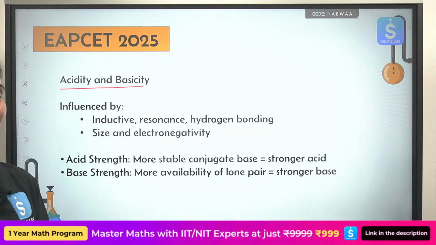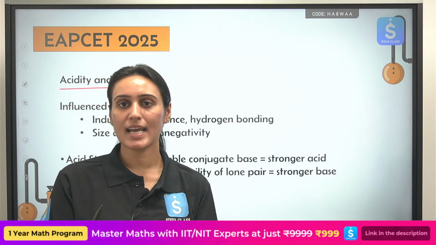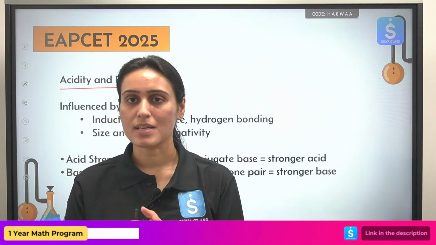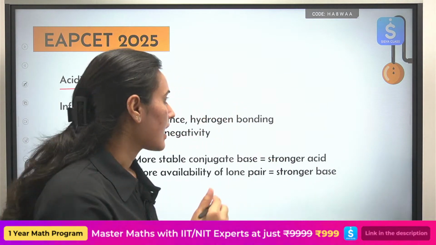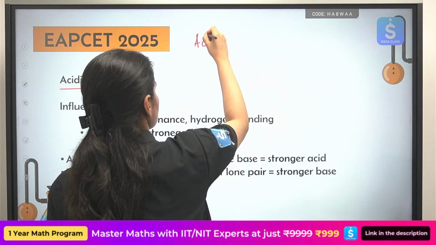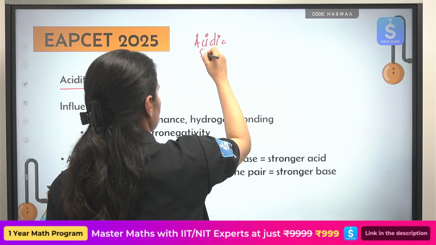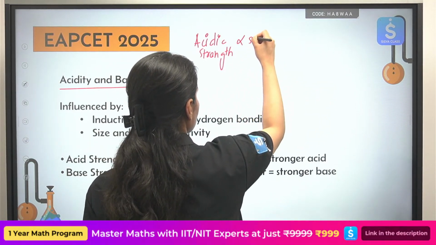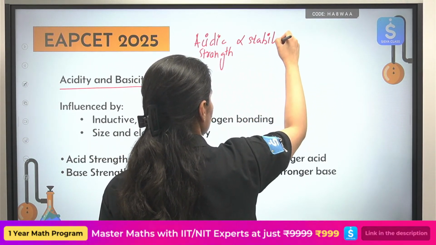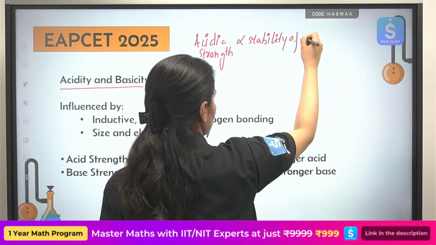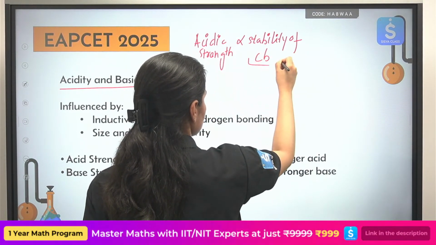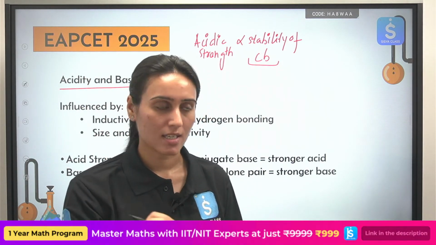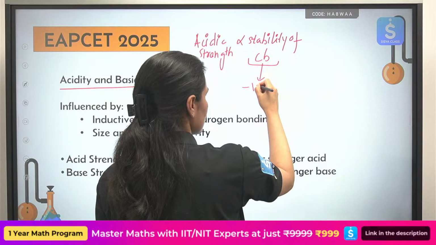Acidity and basicity, this is the exact same thing which they ask you in a different way. So they ask you to compare the acidic strength, they ask you to compare the basic strength. One thing that you have to keep in mind, acidic strength depends upon stability of conjugate base. I told you this thing also before. Conjugate base is the species which is formed when you remove a proton. Covered that already. Okay. Negatively charged species.